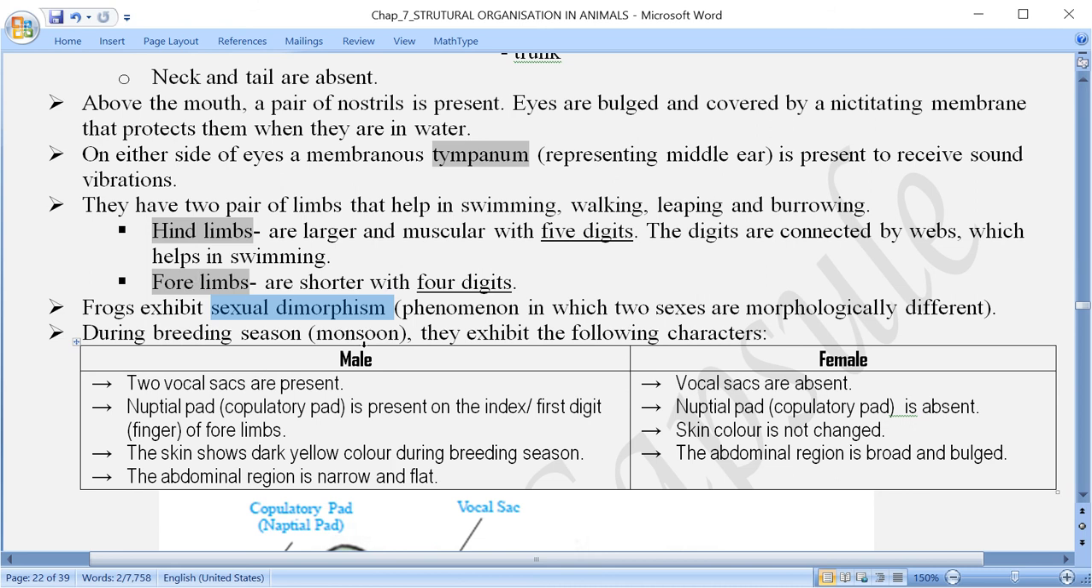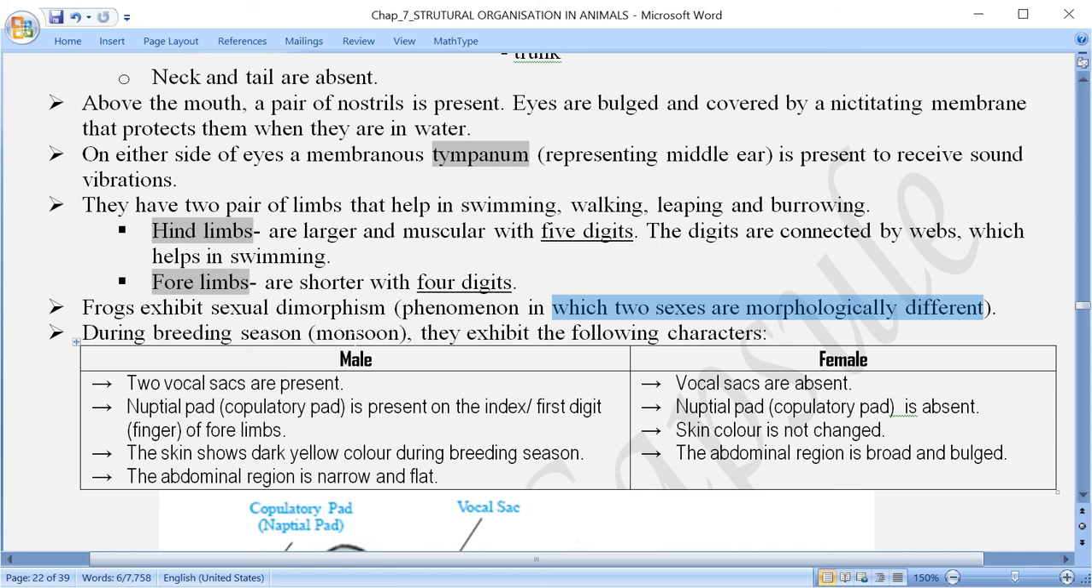Sexual dimorphism का मतलब क्या है? Actually this is a phenomenon or process with the help of which two sexes are morphologically different. Means बाहर से externally देखने से हमको पता चल जाएगा कि which one is a male and which one is a female.